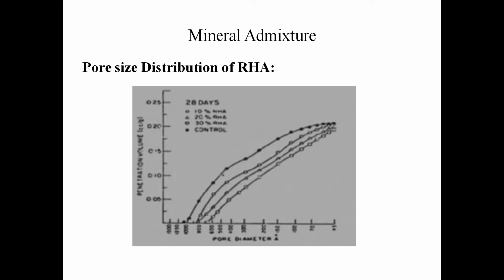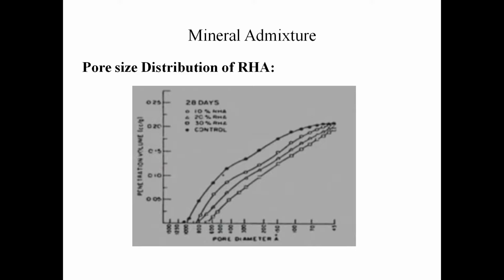Here we are having a control, 10% rice husk ash, 20% and 30%. And here the rice husk ash with 30% replacement shows less porosity when compared to the control concrete.